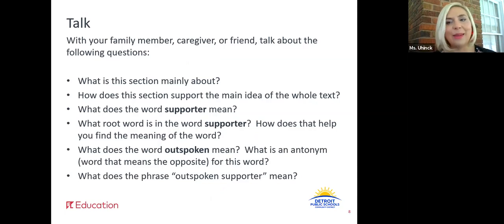Now that we have an idea of what's going on in this section and this whole text, let's look at these words. I want you to think about and talk about what the word supporter means.